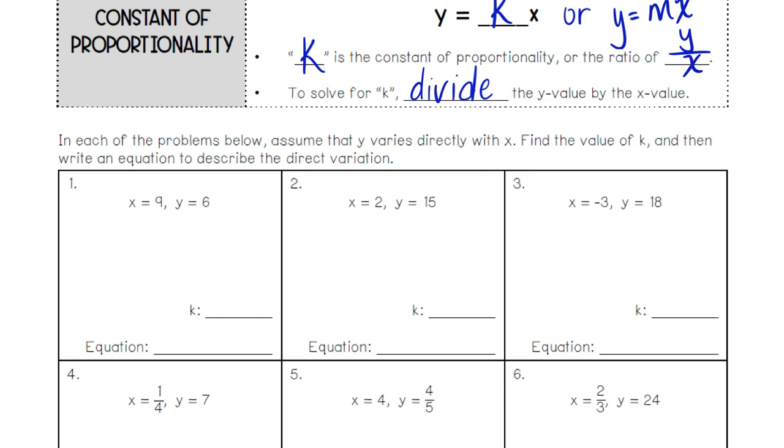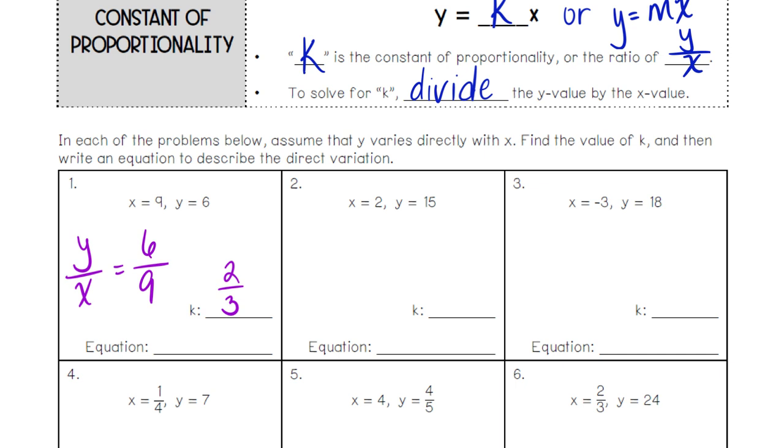All right, so how do I figure out k given a y and an x? What do I do? Y over x. So what's my y? What's my x? So what is 6 over 9 simplified? So remember, anytime you're simplifying, you always want to make sure that wherever your smaller number is, that it stays in the same spot.